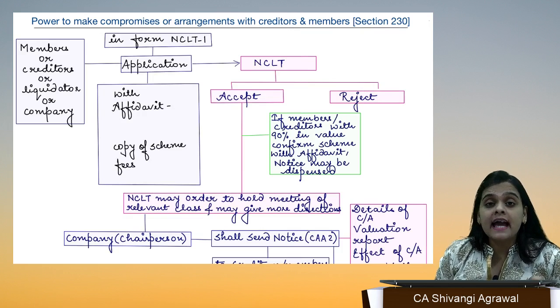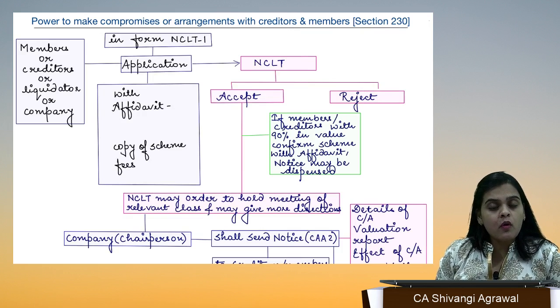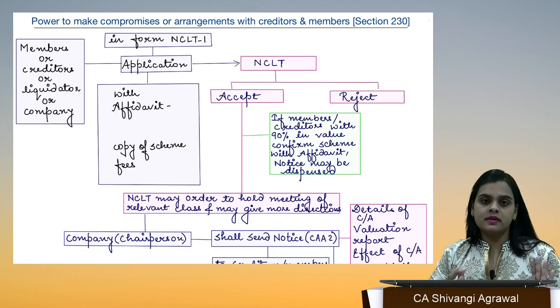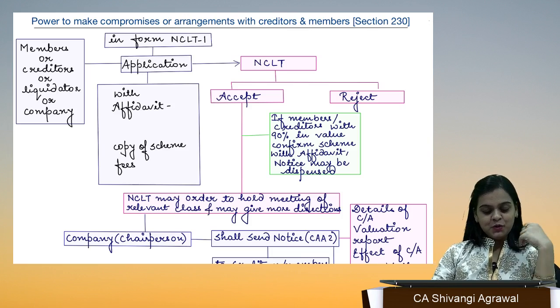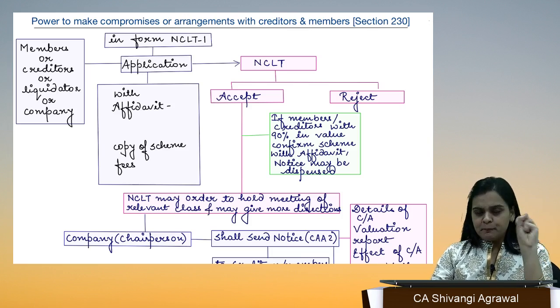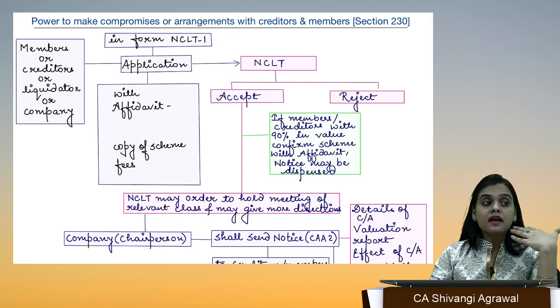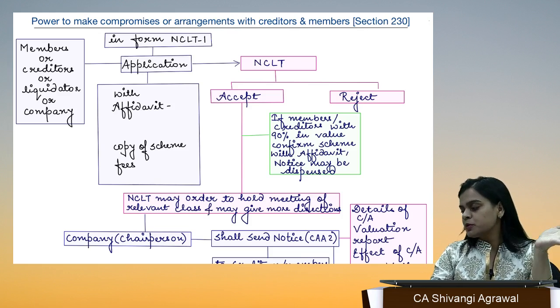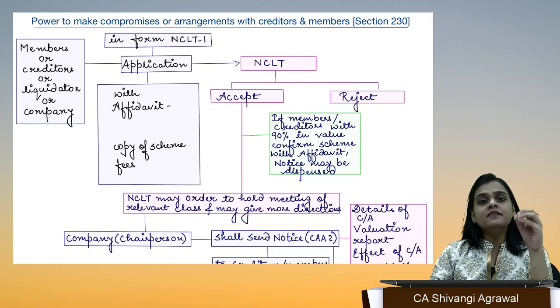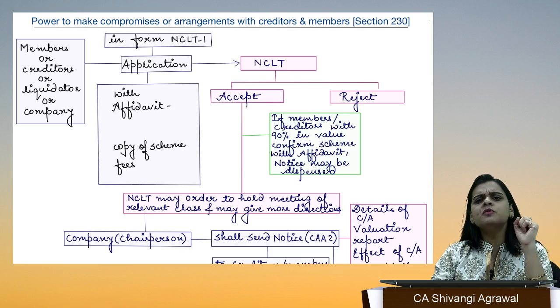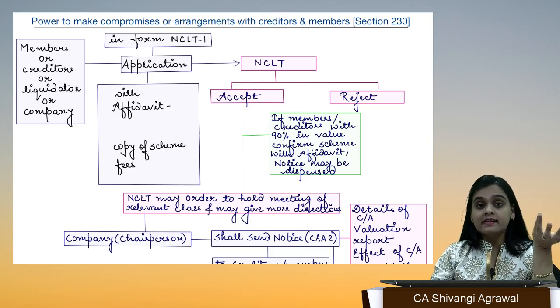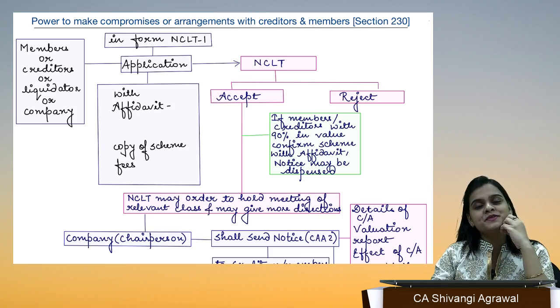Who can send the application for compromise or arrangement? Who would want to compromise? It can be the company. In the first place, the company would want to enter into the scheme of compromise or arrangement. Secondly, it can even be the creditors, because creditors are afraid that if we don't enter into some scheme of compromise or arrangement, I will not be able to get what I can get. It can also be the liquidator.